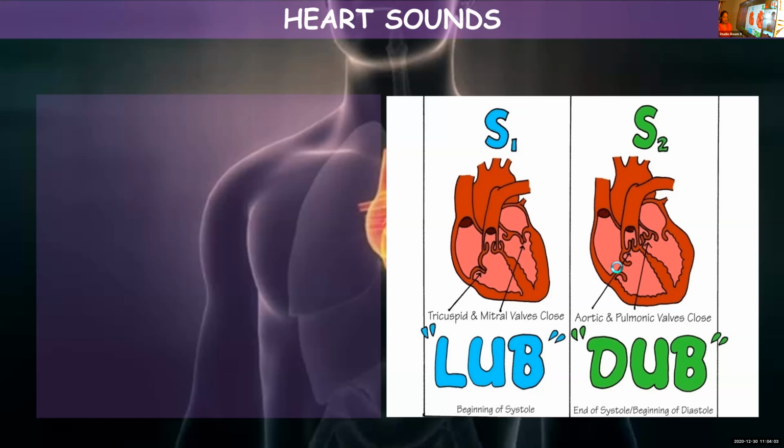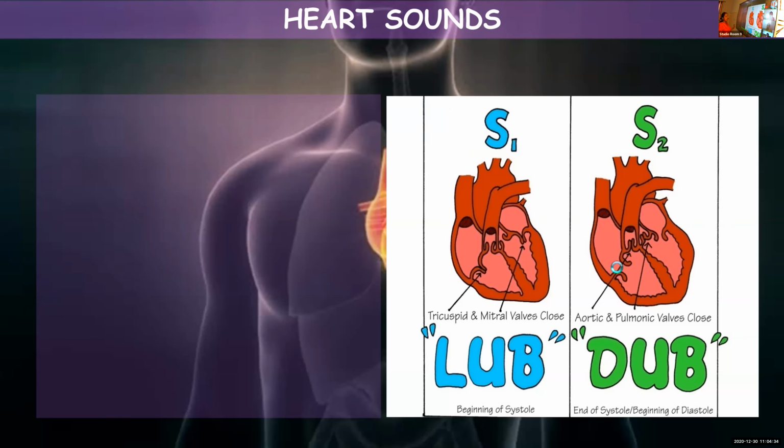Heart sounds. Next, we are going to learn about the two sounds that make up your heartbeat, that is being produced by your heart when it is pumping blood. If you can feel your heartbeat, or if you have heard someone's heartbeat, you can make out two sounds in that. Lup, dup. So that makes one heartbeat. Lup, dup, lup, dup. If you keep your hands on your chest region, you can feel there will be two beats. So two sounds are being produced.